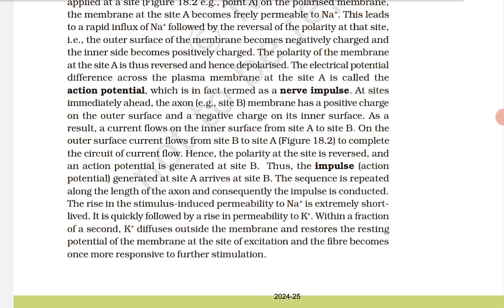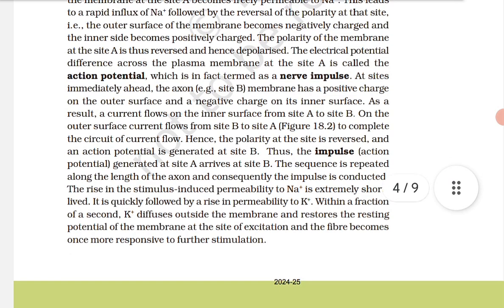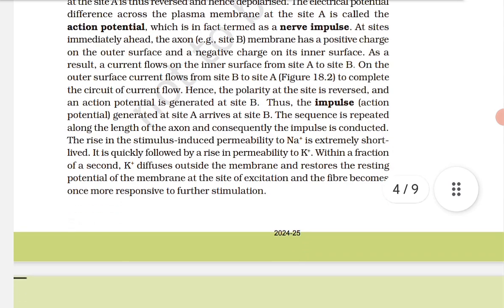A nerve impulse is transmitted from one neuron to another through junctions called synapses. A synapse is formed by the membrane of a presynaptic neuron and a postsynaptic neuron, which may or may not be separated by a gap called the synaptic cleft. There are two types of synapses, namely electrical synapses and chemical synapses.